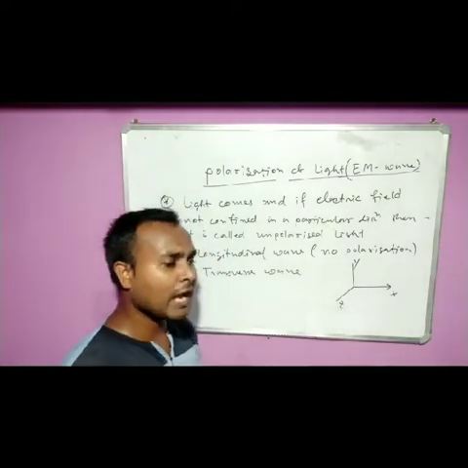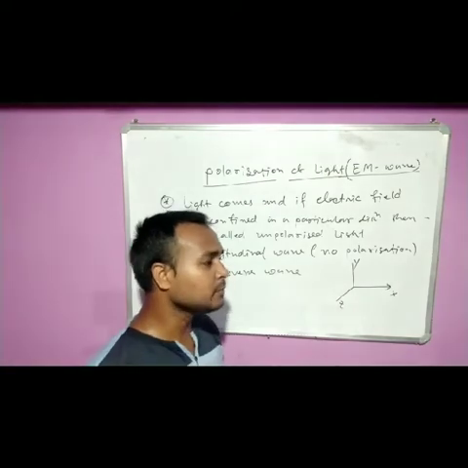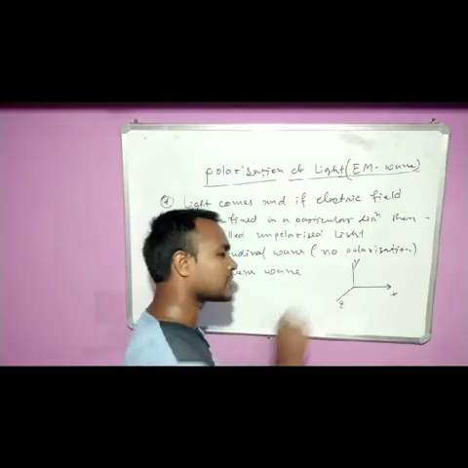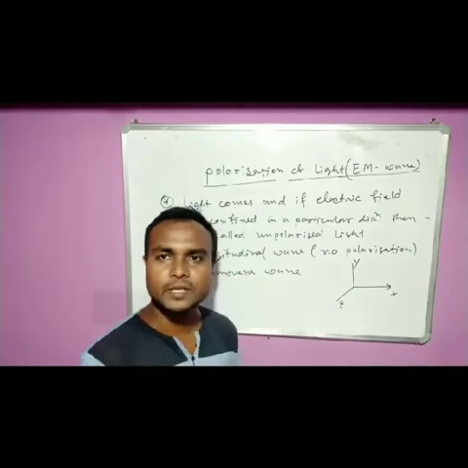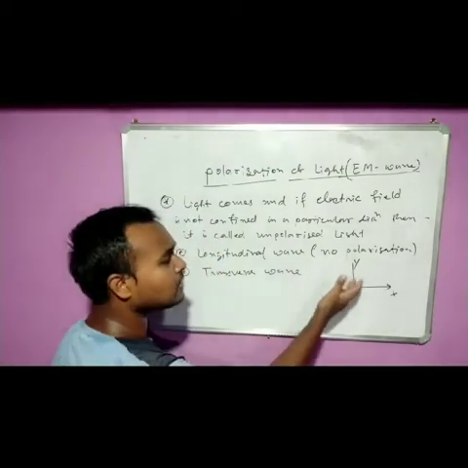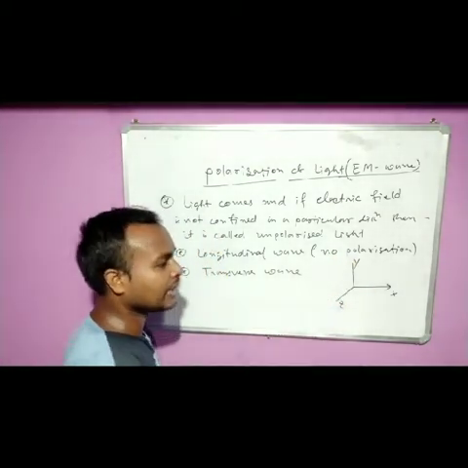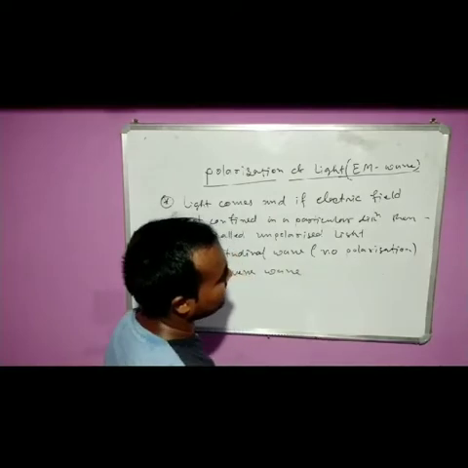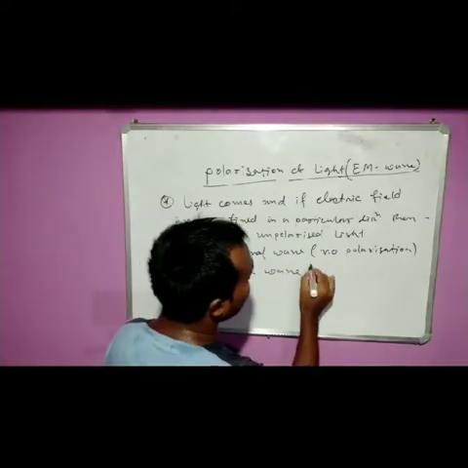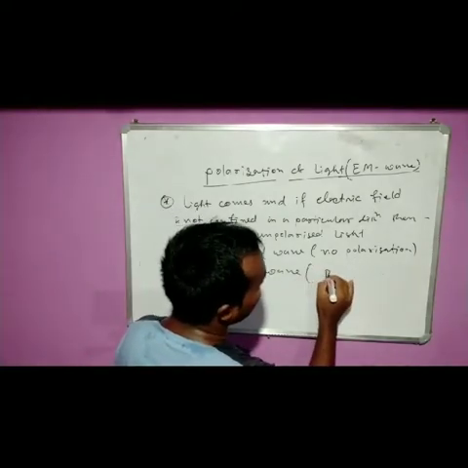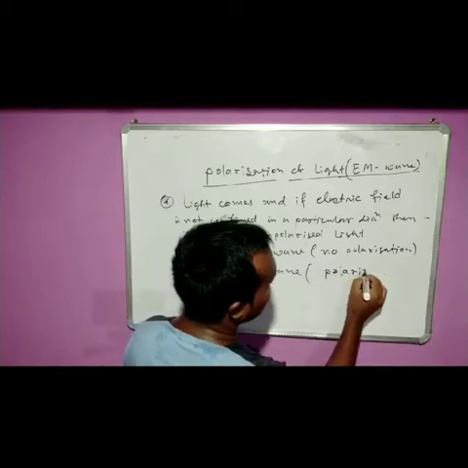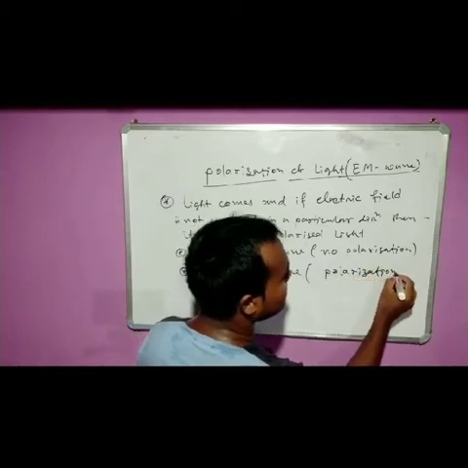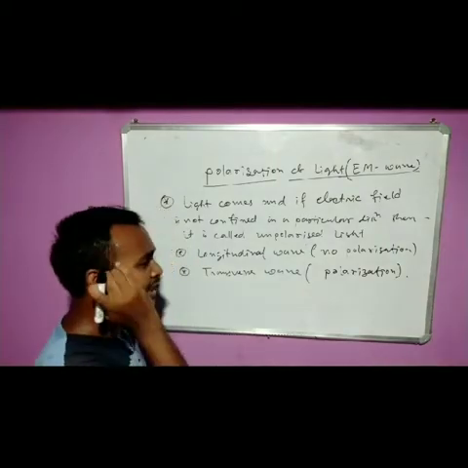We just have to think that it should be perpendicular to the propagation of the wave. Clear? So here we can polarize the light. So I can say that in transverse wave there will be polarization. Clear? Just I am recalling.